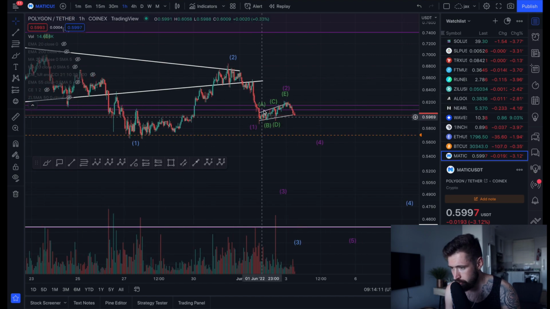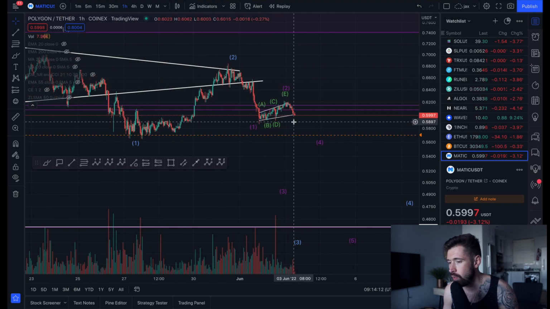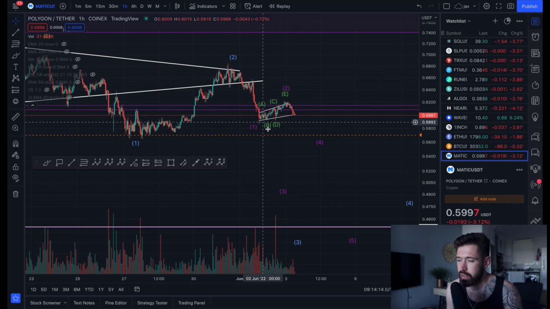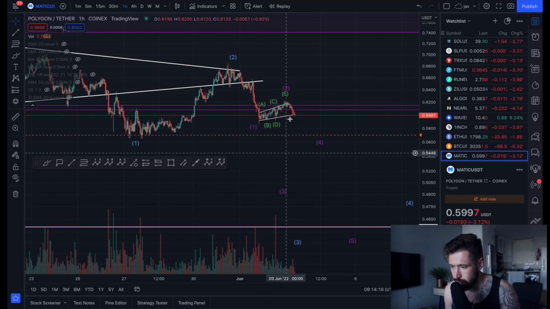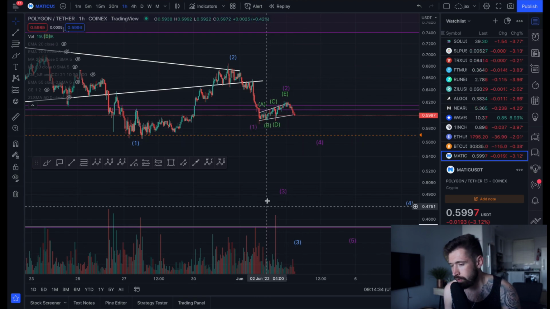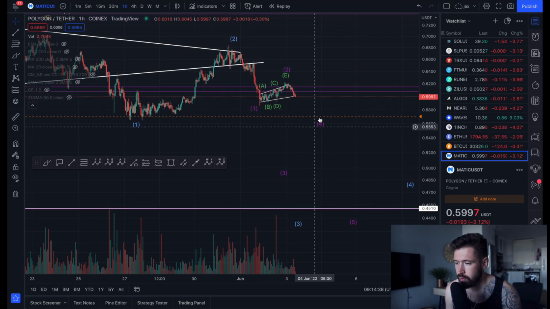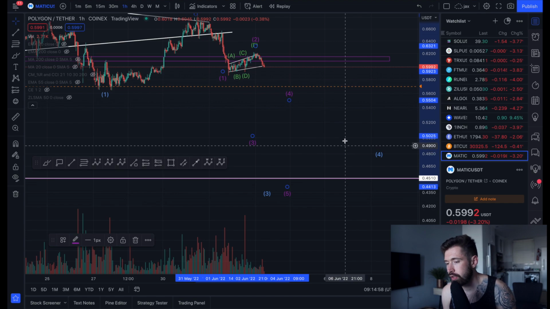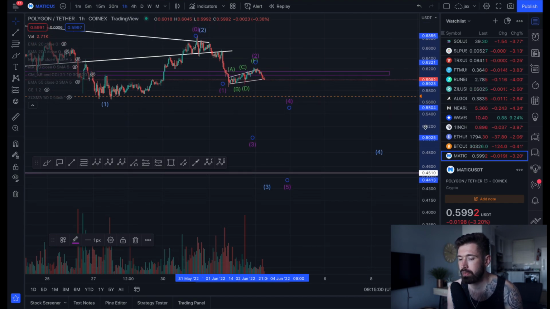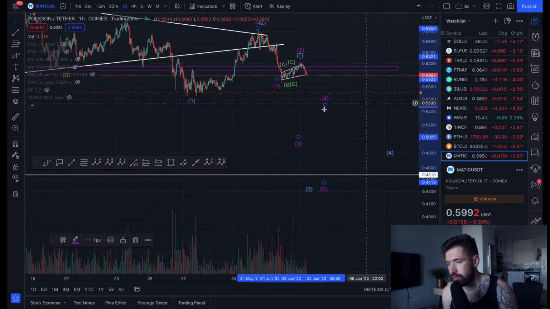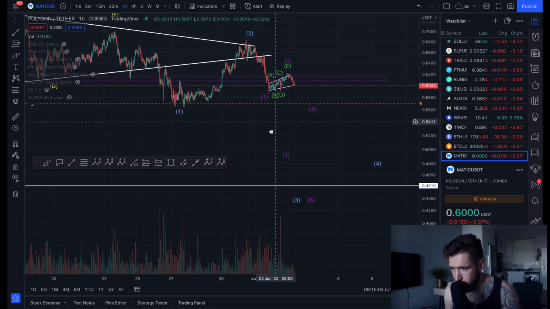As you can see, we've currently put in an A, B, C, D, E open triangle correction. So if we come down and break this low, that's when we may come down and head towards our wave 3. Of course, there's 5 waves within each wave, so we come down for a smaller corrective wave 3, and then go through a corrective wave 4 before seeing that final wave 5 bring us down to that 30 to 32 cent price target for Matic.